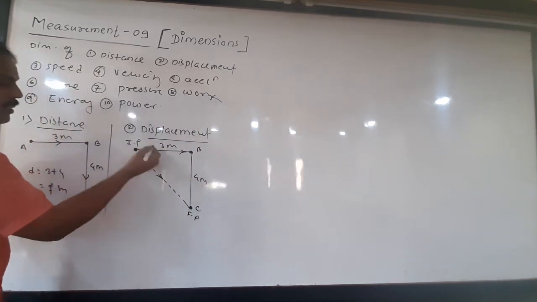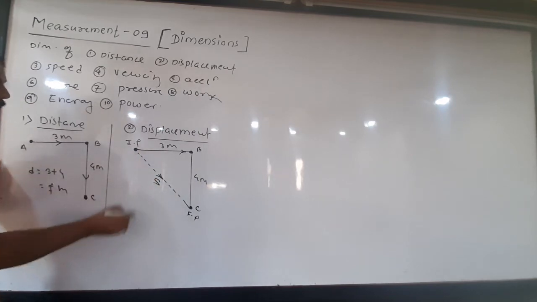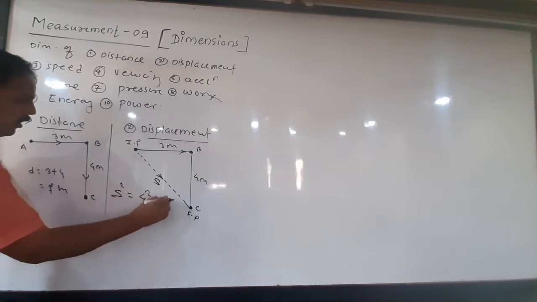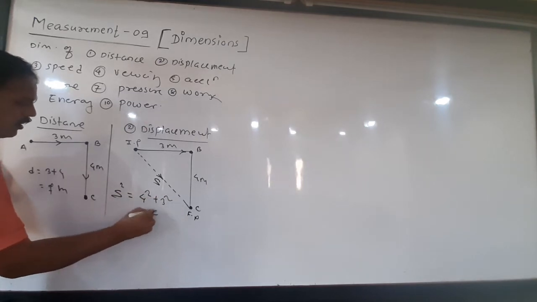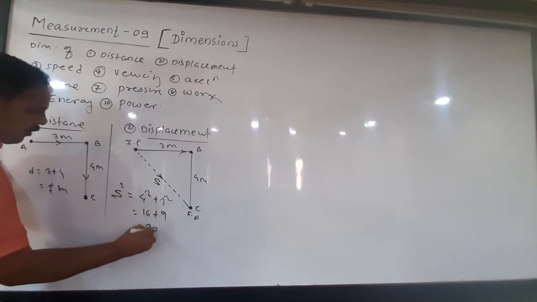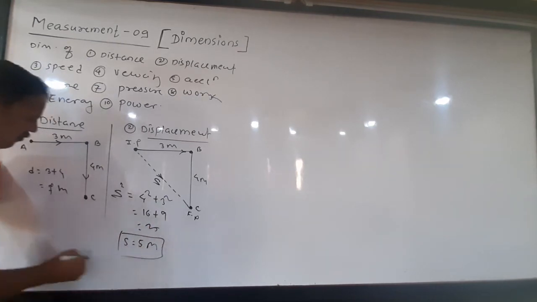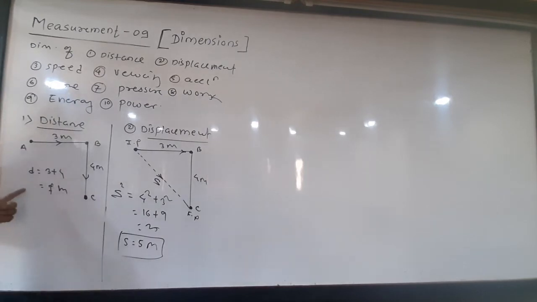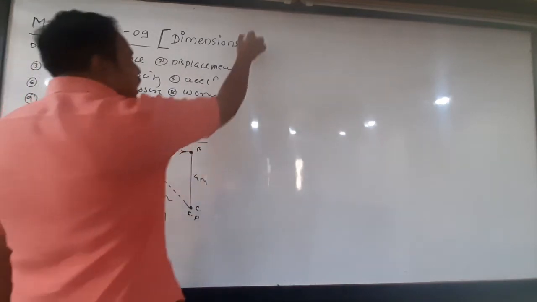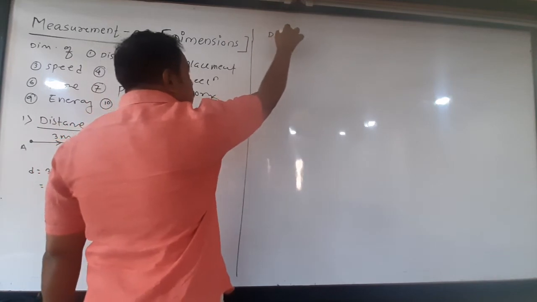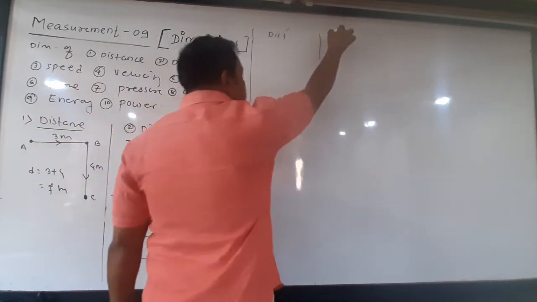So how to calculate this? If S is the displacement, then according to Pythagoras, S square is equal to 4 square plus 3 square, that is 16 plus 9, which is 25. So displacement is 5 meter. Here distance is 7 meter and displacement is 5 meter. Clear? Take down one more example of distance and displacement.